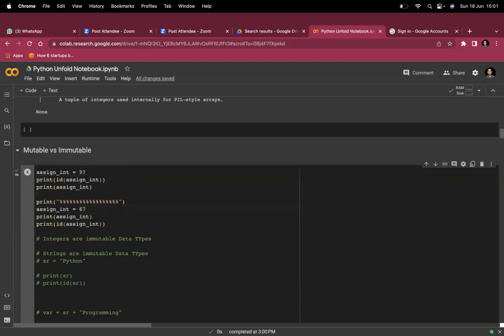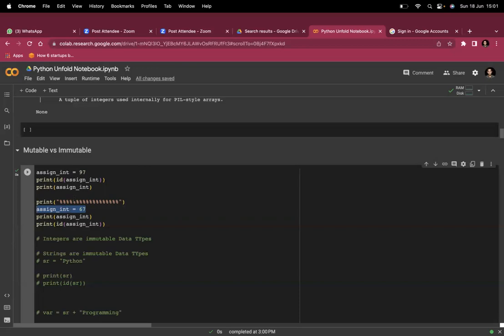It is making a new place for it inside the memory. This means that in the ideal case it would overwrite if it were mutable, but it is not overwriting. This means the integer values are immutable. If it would overwrite, this would mean integer values are mutable.